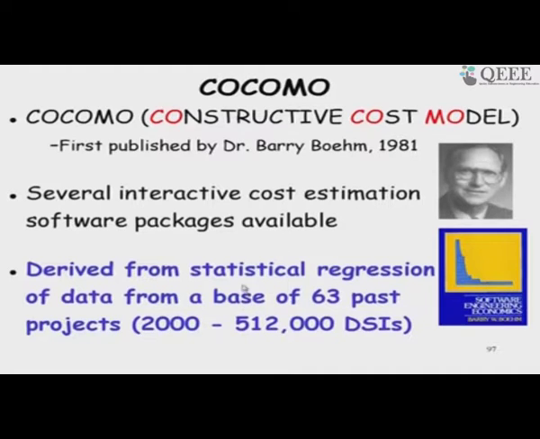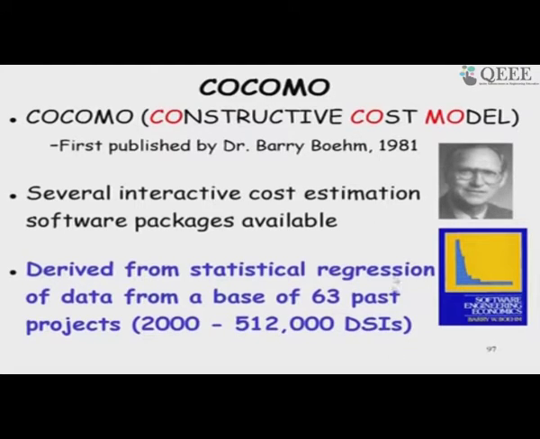He used regression analysis, because in all these algorithmic models, the weights are finally computed based on regression analysis. He considered 63 past projects of varying sizes, and based on it he gave the size in lines of code. So, COCOMO 1 used only lines of code.